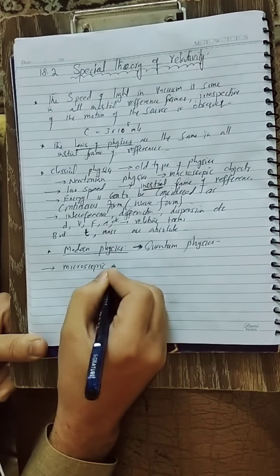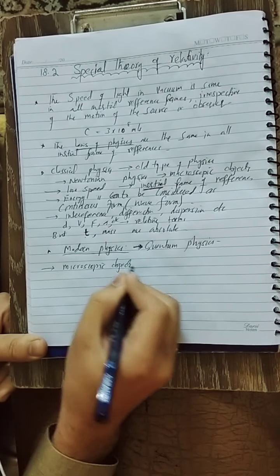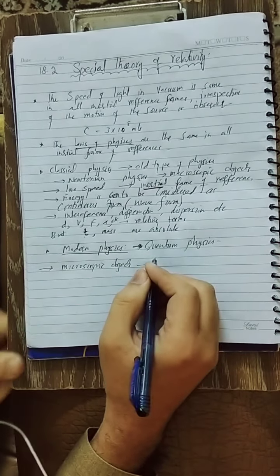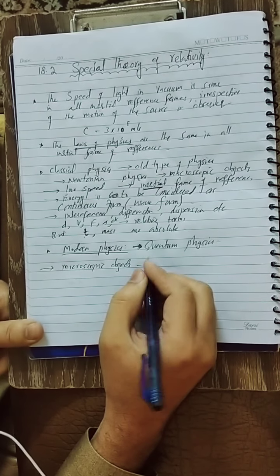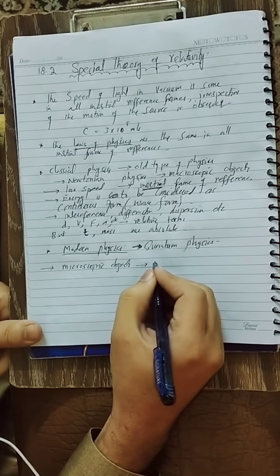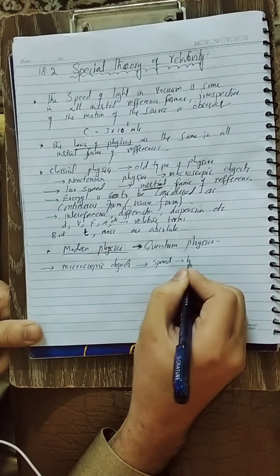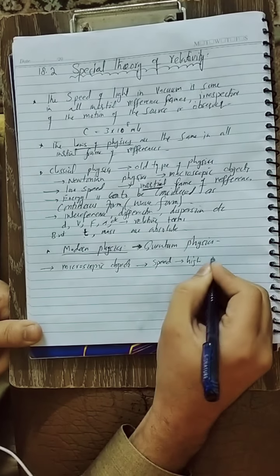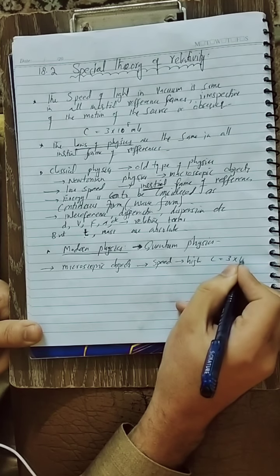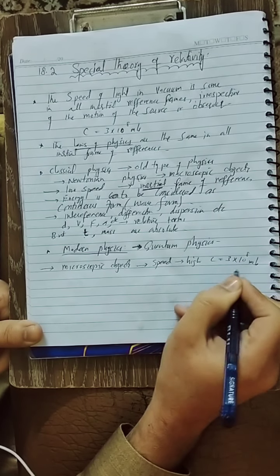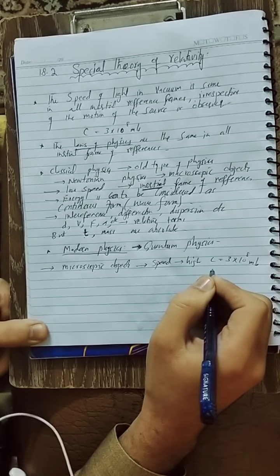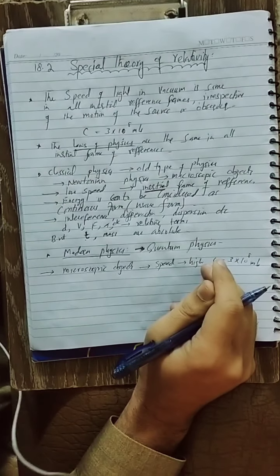Micro means small objects. And we know that in microscopic objects, the speed will be very high, approachable to the speed of light. This speed is very, very high because the objects are very small, so their speeds are very high.